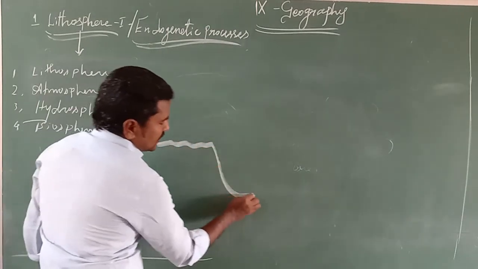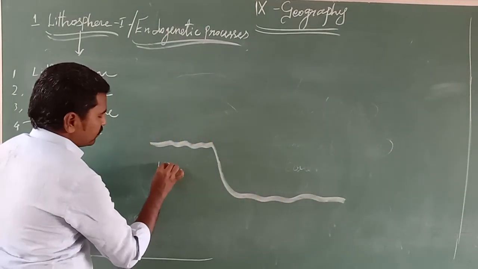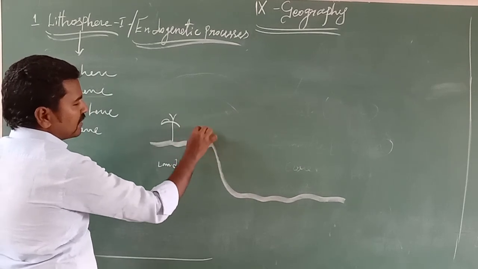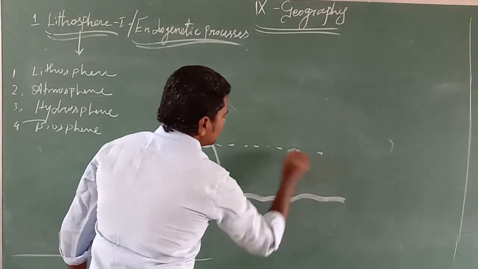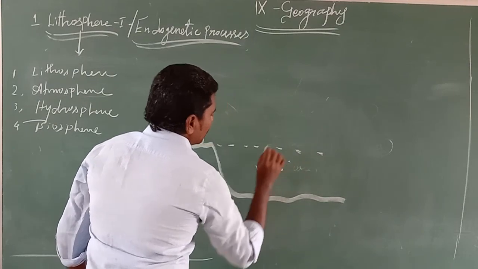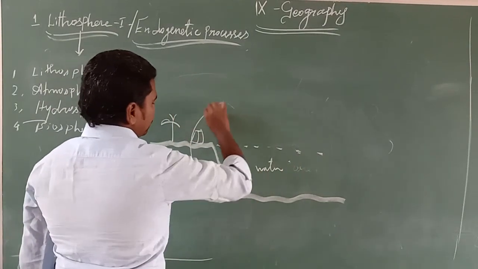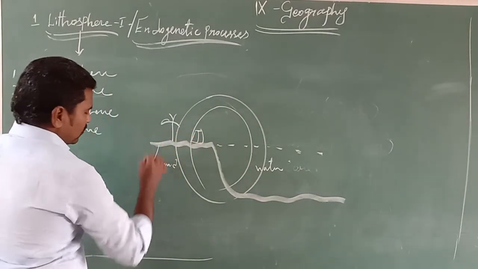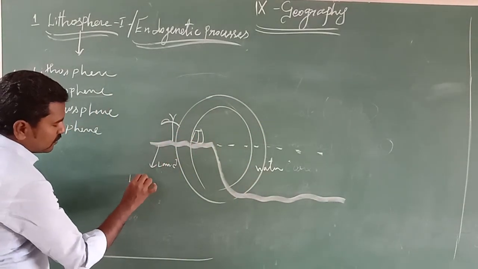See, this is land, because of the trees and where a house and settlement is there, and this is the water. The land is called a lithosphere.